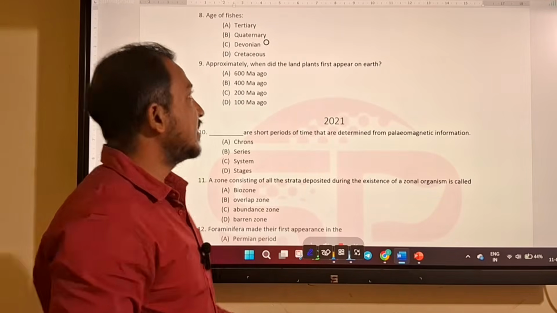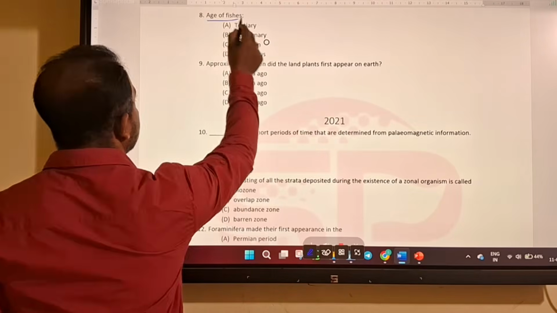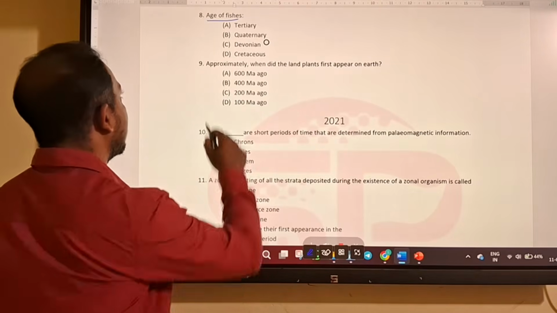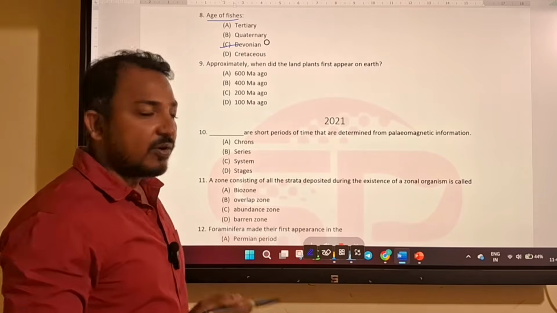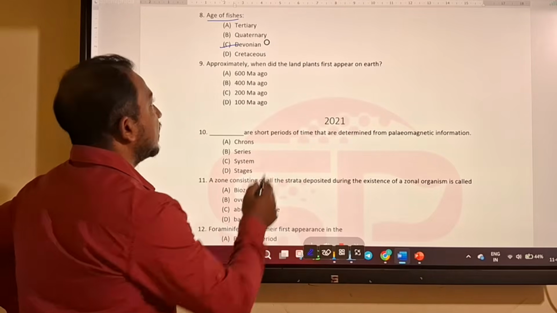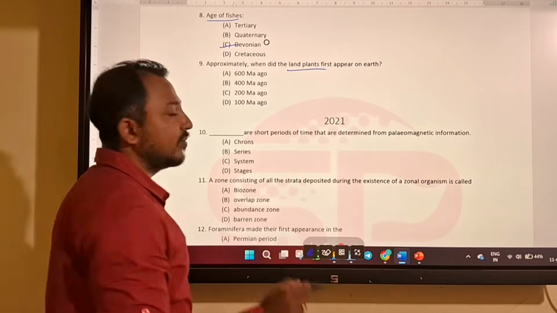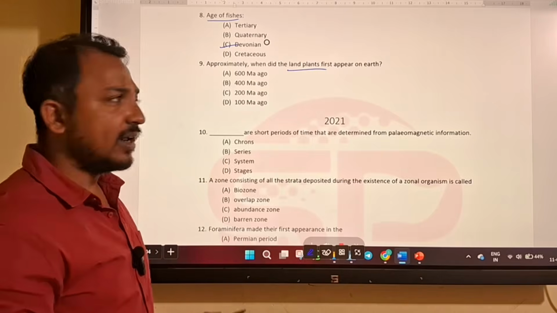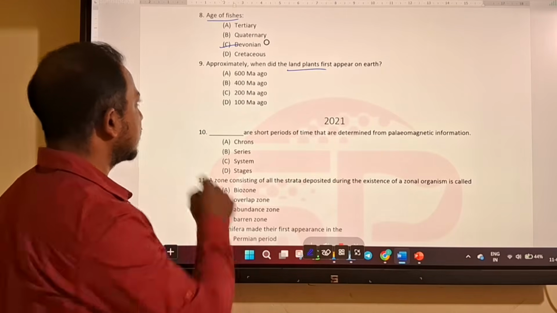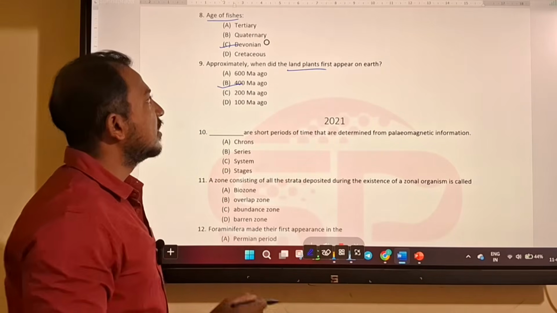Then comes the age of fishes. Devonian is called the age of fishes, when fishes were more evolved. In that time you will also find the first appearance of land plants, approximately 400 million years ago.